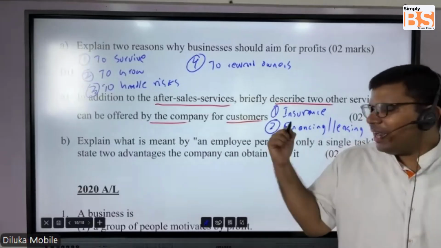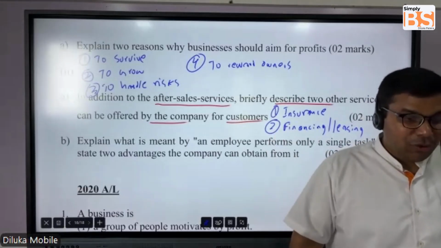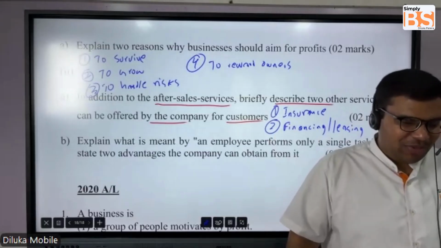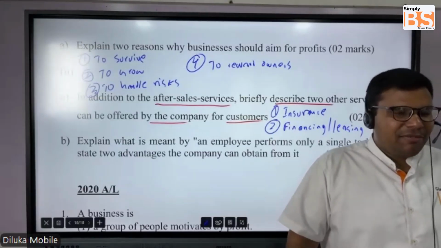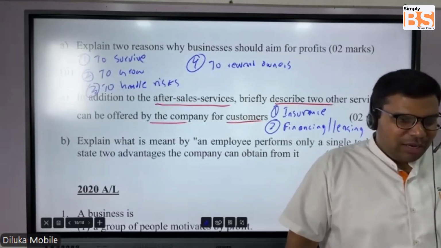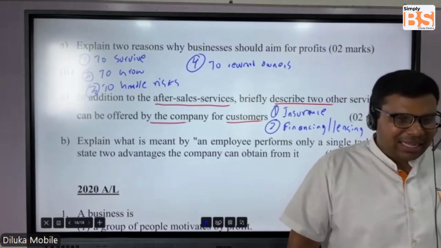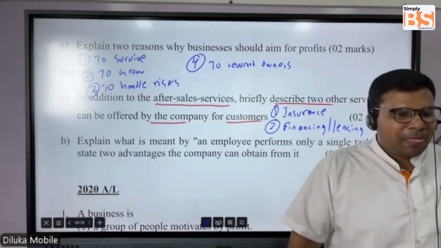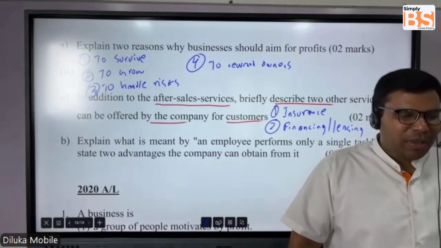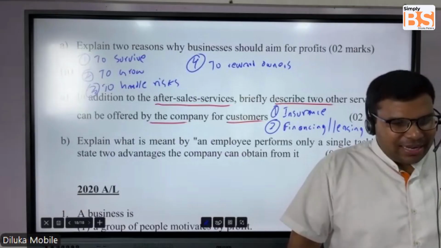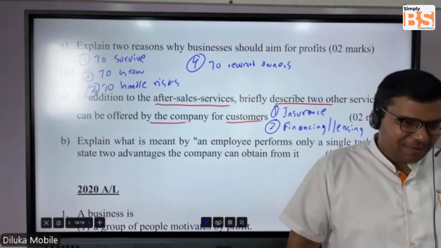So it's a financing facility. The customer can pay around 10% of the total value, and the balance 90% could be taken through a leasing facility where the customer gets like 5 years or 10 years to pay off the debt.